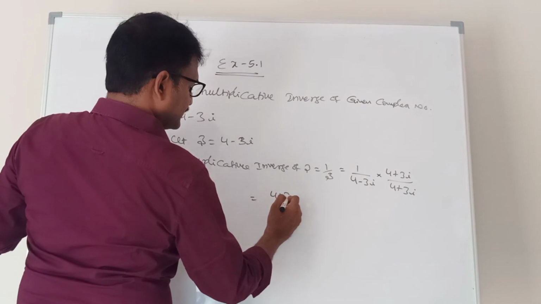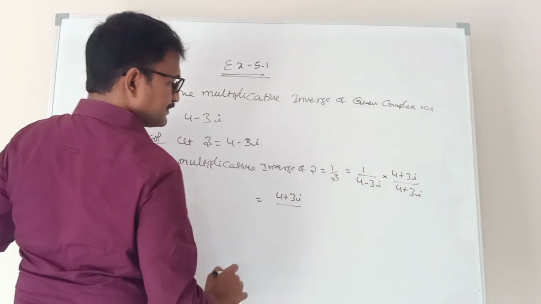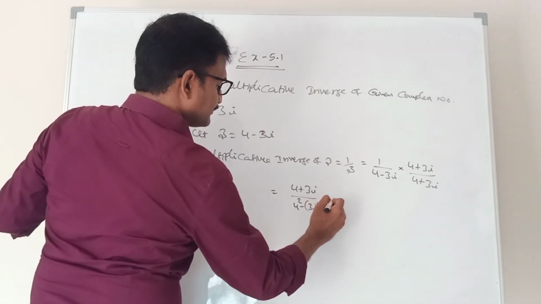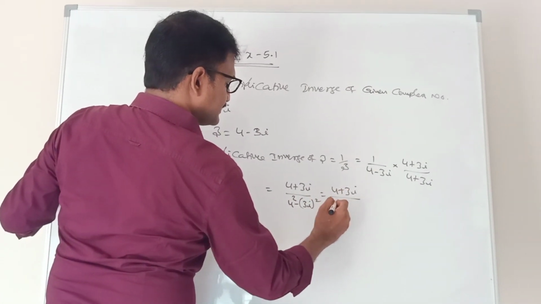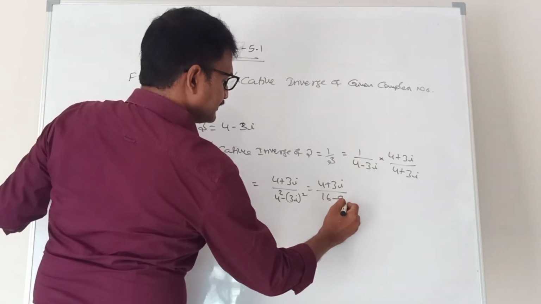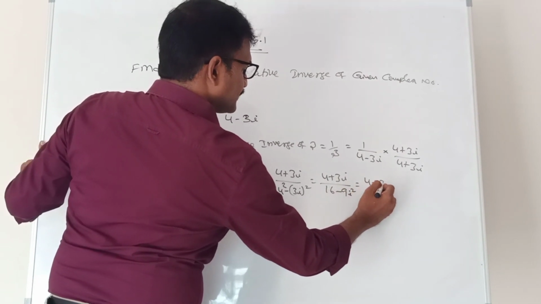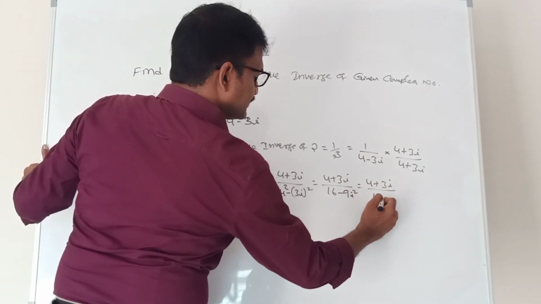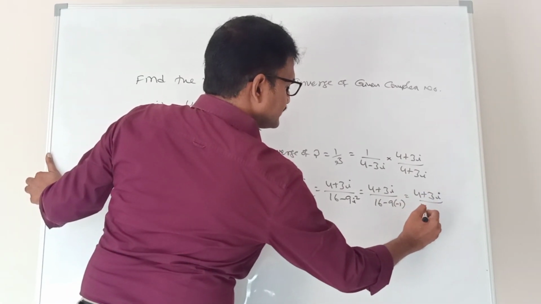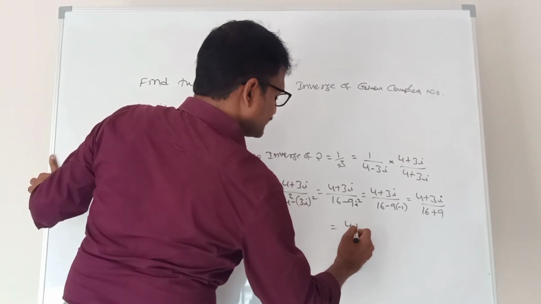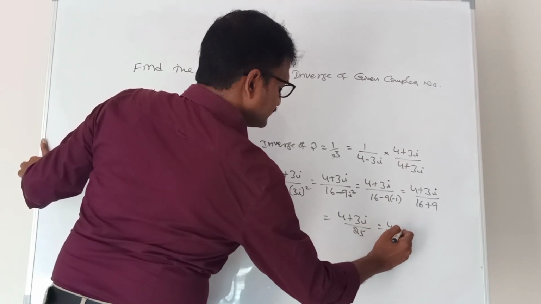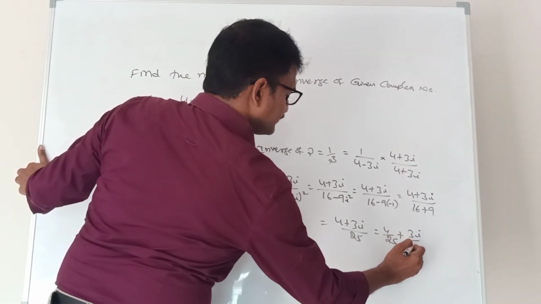So 4 plus 3i by, this is in the form of (a minus b) into (a plus b), a square minus b square. 4 plus 3i by 16 minus 3 square, 9 into i square. 4 plus 3i by 16 minus 9 into minus 1. 4 plus 3i by 16 plus 9, so 4 plus 3i by 25. 4 by 25 plus 3i by 25.